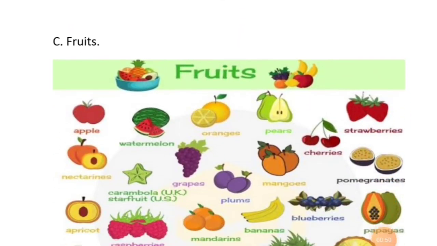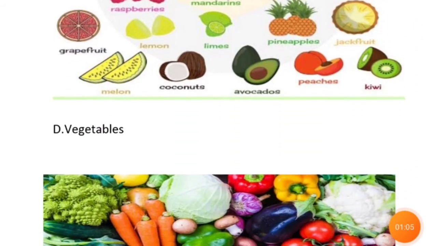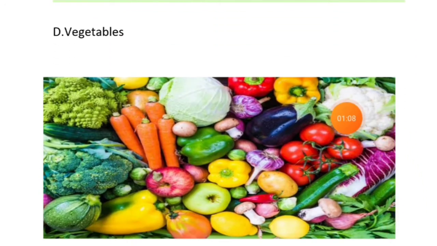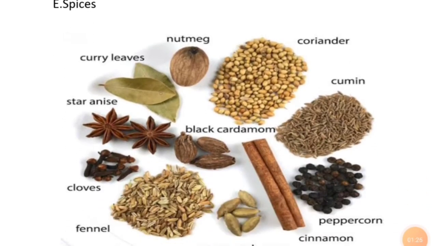Next, we get different types of fruits having different flavors and different colors. That also we get from plants only, like orange, pear, strawberry. So many different types of fruits that we enjoy eating, we get from plants only. Now we get vegetables also from plants. These are the pictures of vegetables: tomato, cauliflower, cabbage, capsicum, onion, then broccoli, then chili. These are all vegetables which we eat, and we get them from plants only.